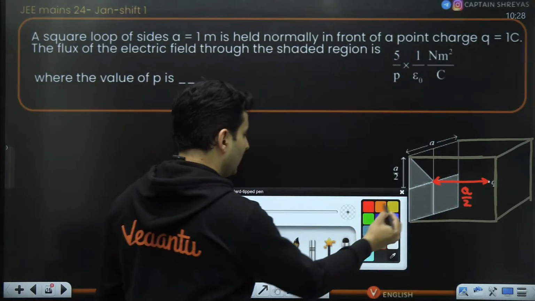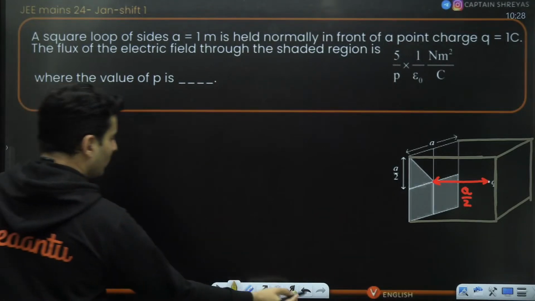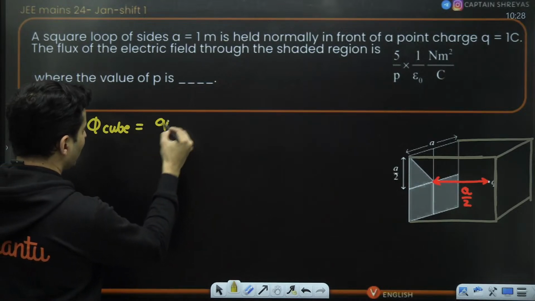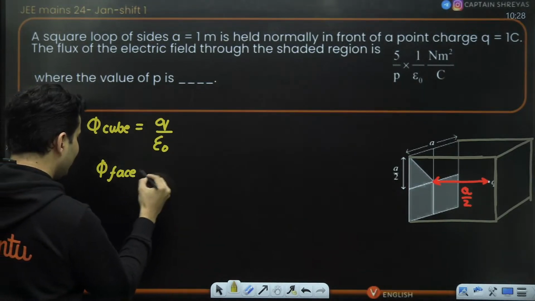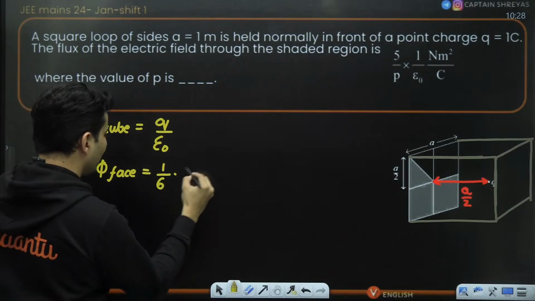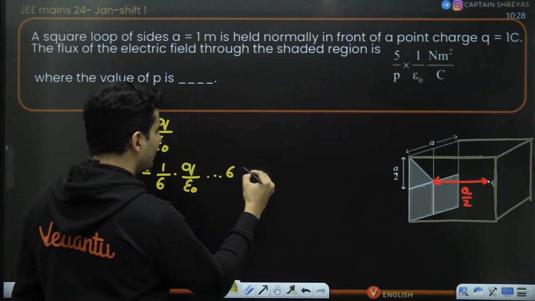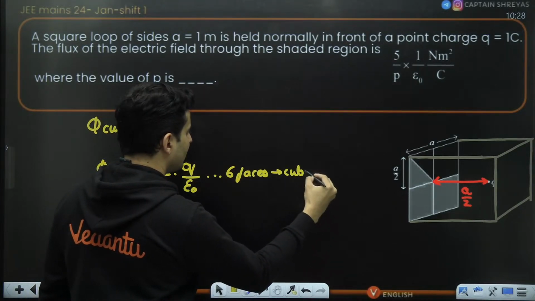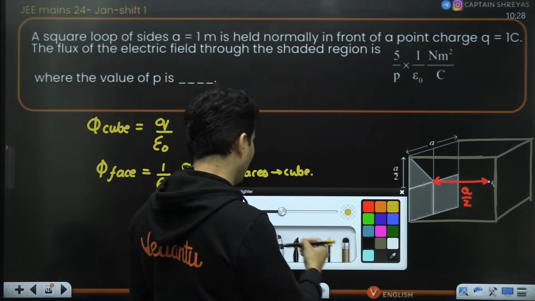If you notice, the total flux through the entire big cube will be, by Gauss law, Q by epsilon naught. So the flux through any one such face, because there are 6 faces inside a cube, will be 1/6 of Q by epsilon naught. Now you consider this particular face, my dear warriors.